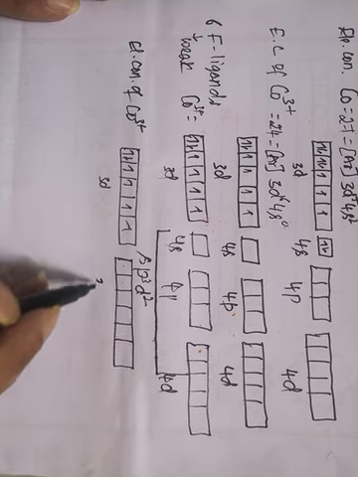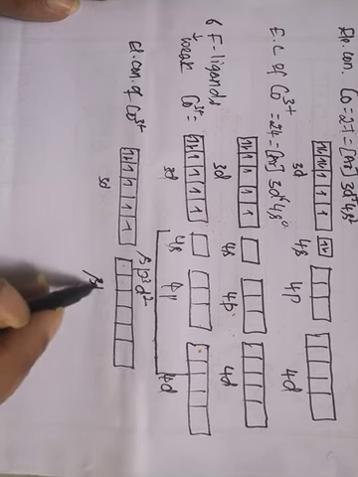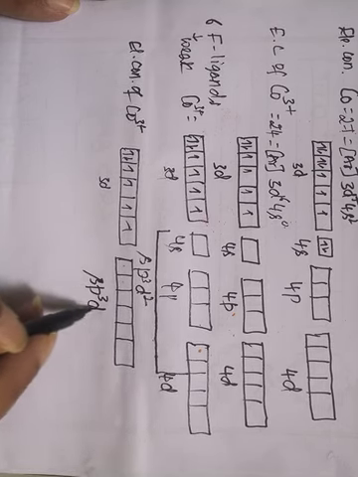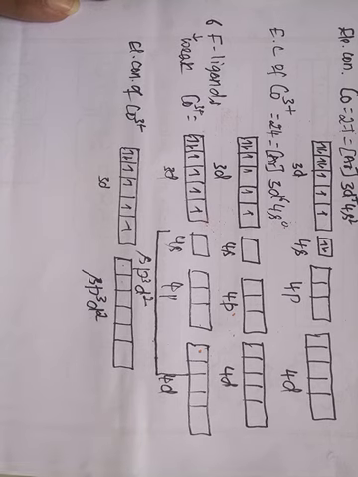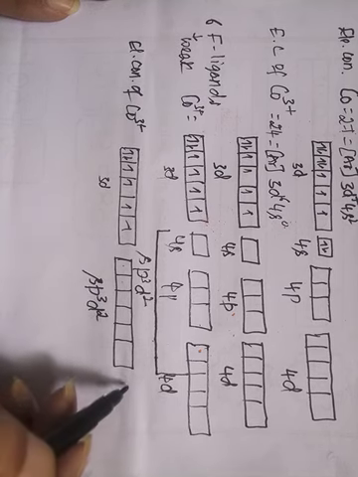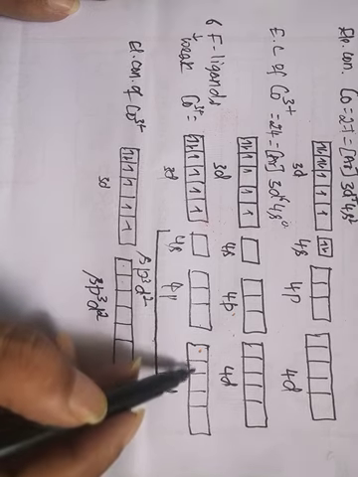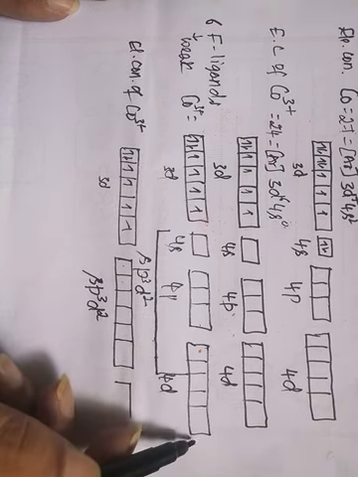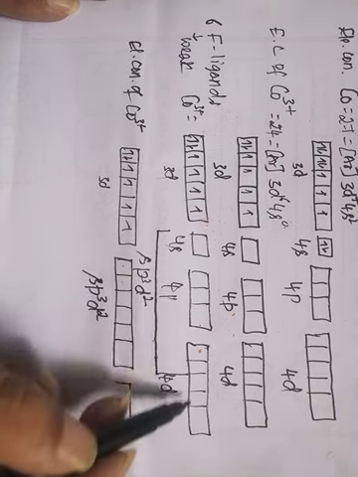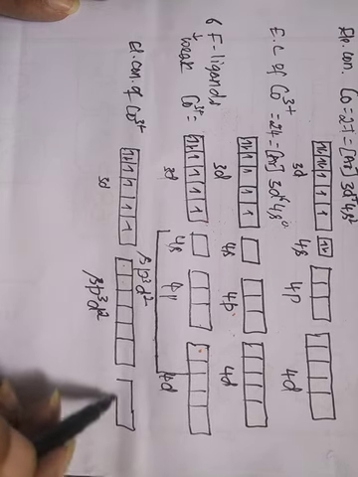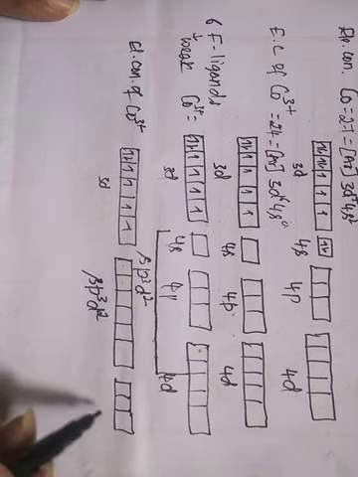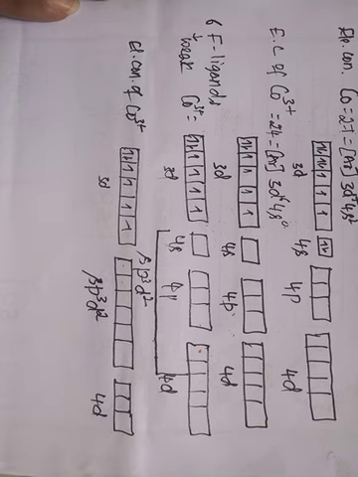These are sp3d2 hybrid orbitals. Out of the 5 d orbitals, 2 orbitals are involved in the hybridization. Therefore the 4d orbital is left with 3 vacant orbitals.